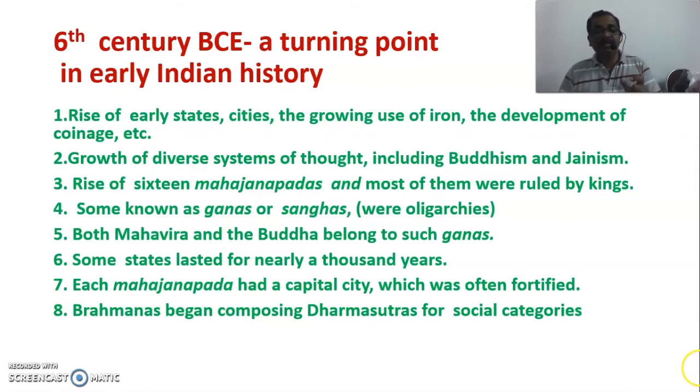Then each Mahajanapada had a capital city which was often fortified. That means every Mahajanapada had a capital city, a center of administration, which was well protected with a fort. And another point is that for the first time, the Brahmins began composing a new text called Dharma Sutra, which mentions certain rules and regulations for how to rule the society, or different categorization of people, to maintain their supremacy in the society. So Dharma Shastra, and one more term, Dharma Sutra. Both are certain rules and regulations prescribed by Brahmins to take dominance over the society, which will come in course of time.